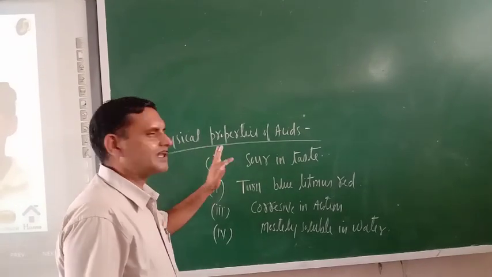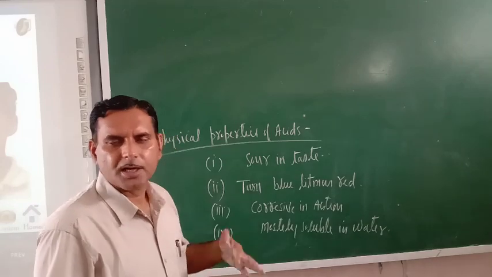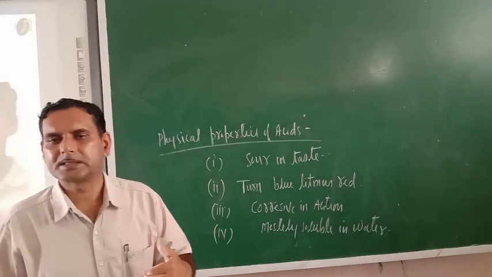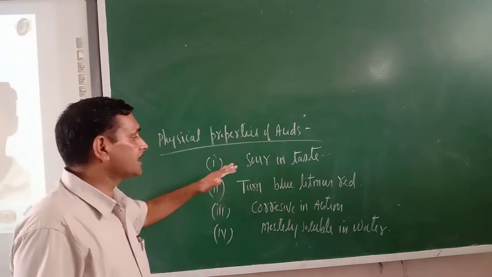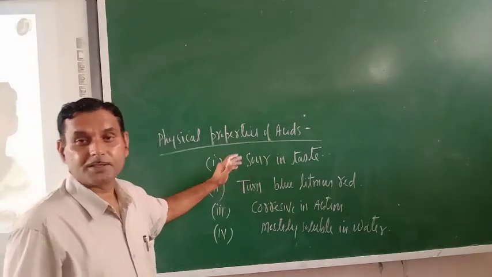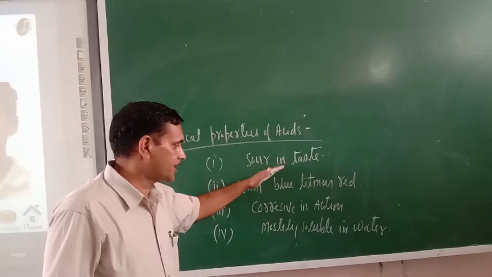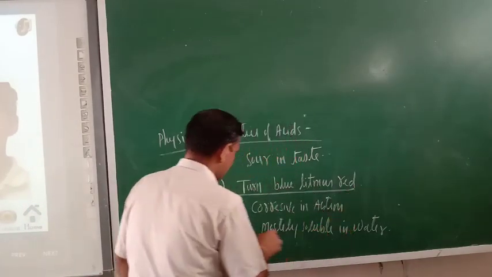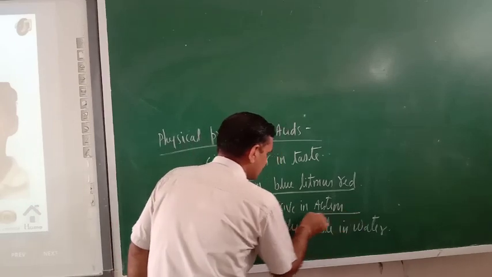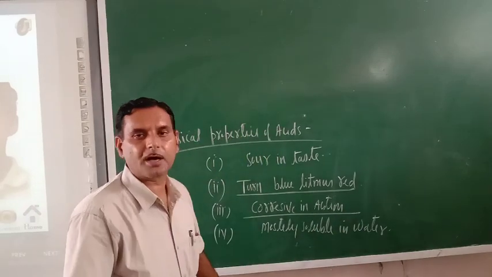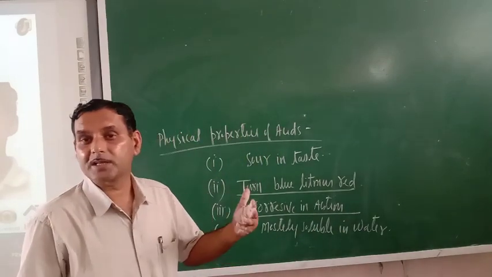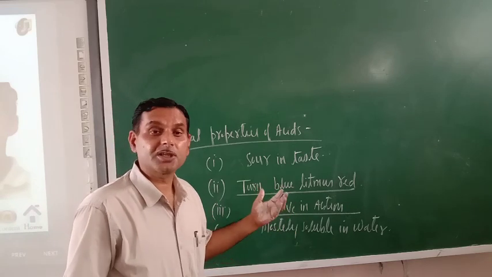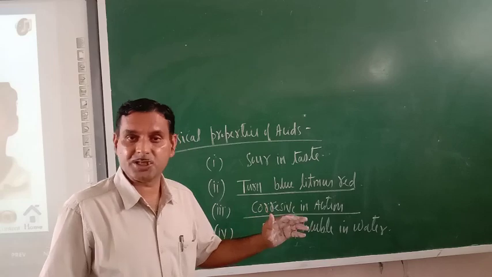Now, what are the physical properties of acids? Acids have physical as well as chemical properties. So, the physical properties are as follows. First, they are sour in taste. Next, they turn blue litmus red. Third, they are corrosive in action. Do you understand the meaning of corrosive in nature? Whenever they fall on the skin, they produce blisters. This action is known as corrosive in nature.